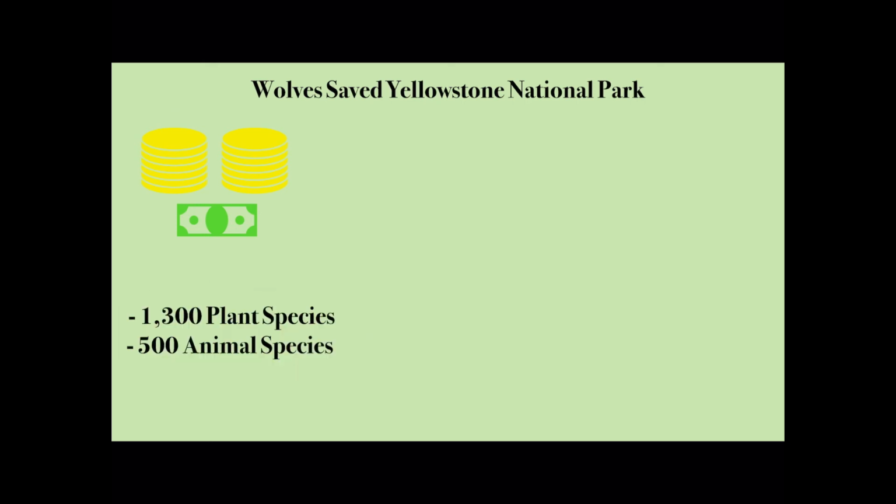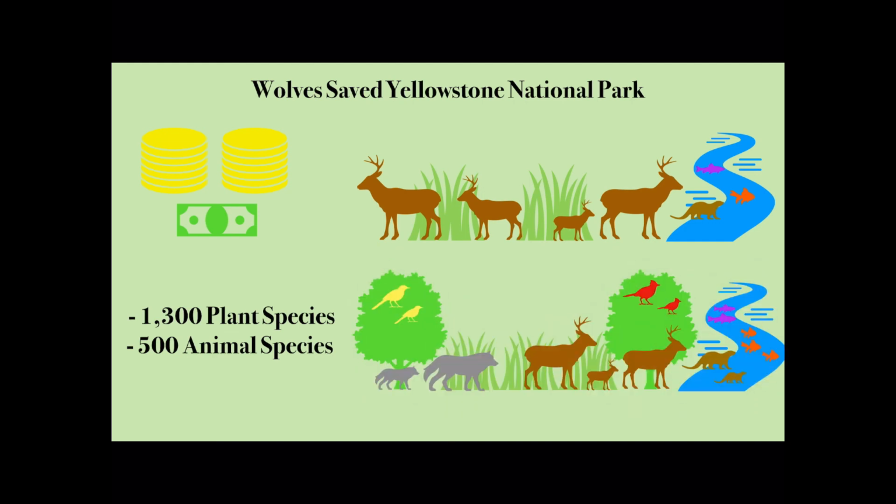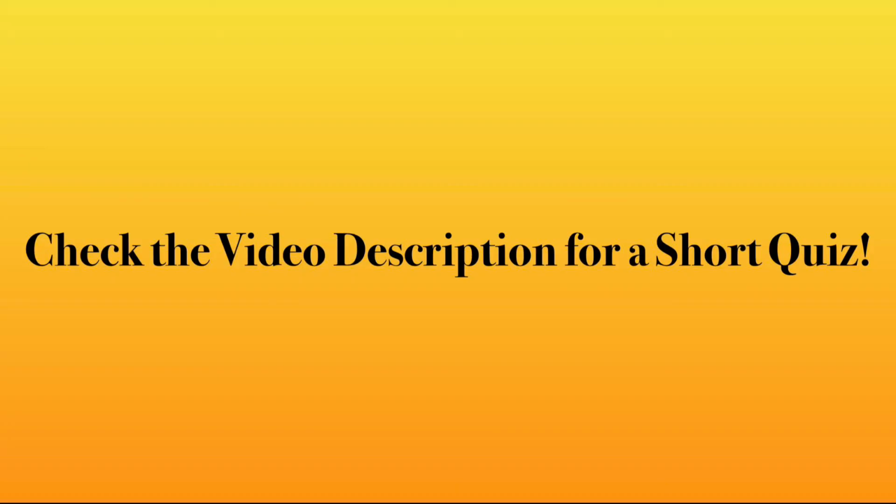Yellowstone National Park is known for being a huge tourist destination. It contains a wide variety of plants and animals with over 1,300 plant species and 500 animal species. However, this was not always the case. In the 20th century, Yellowstone's biodiversity significantly decreased due to poaching of wolves. Without an apex predator, overgrazing and soil erosion increased. When wolves were reintroduced to Yellowstone in 1995, within a decade, not only had wolf populations stabilized, but so had herbivores. Vegetation regrew, riverbanks repopulated, and it proved how one simple organism composed of cells was able to impact an entire life-filled ecosystem.